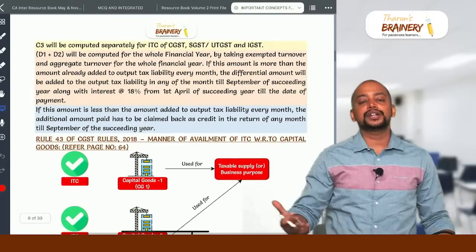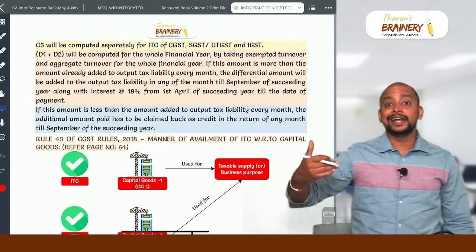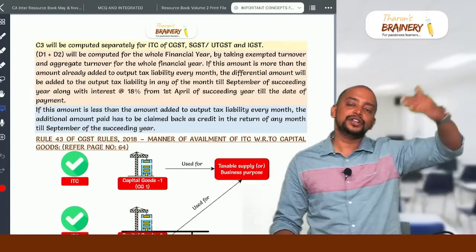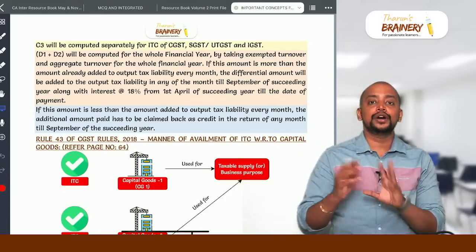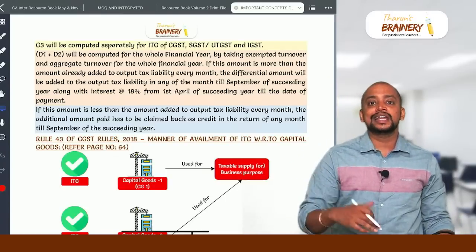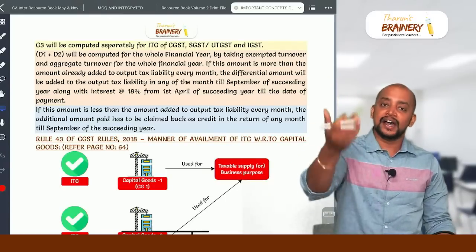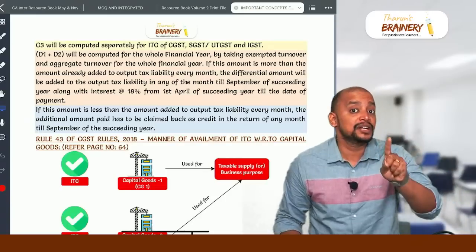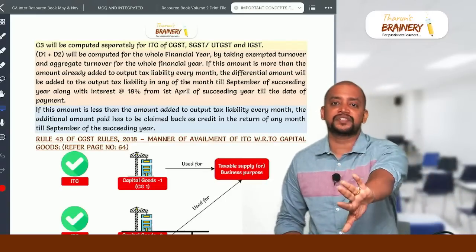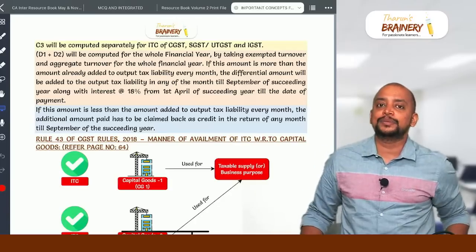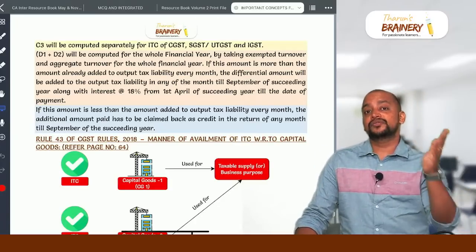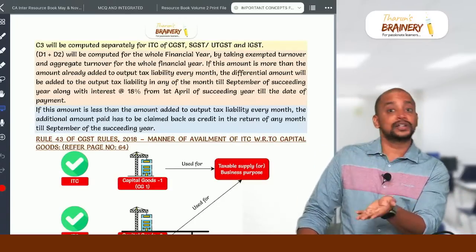And this computation, again, we need to do at the end of the financial year. So monthly we need to do, and again at the end of the financial year we need to do, and we need to compare it. If there is any excess reversal, we can avail it as ITC, but the time limit for availment is 30th September of the next financial year. Usually the time limit for availment of ITC is 30th November of the succeeding financial year, or date of filing annual return, whichever is earlier.